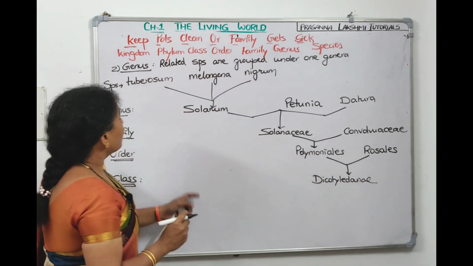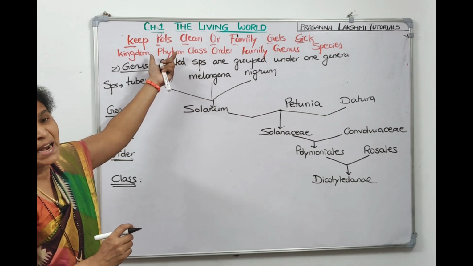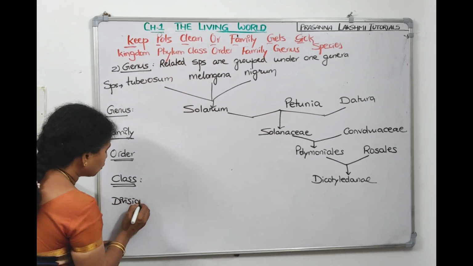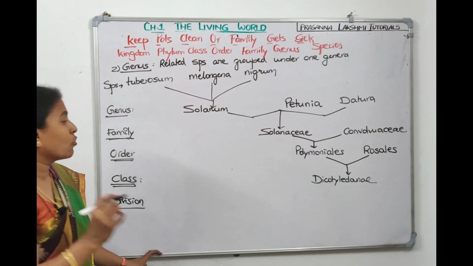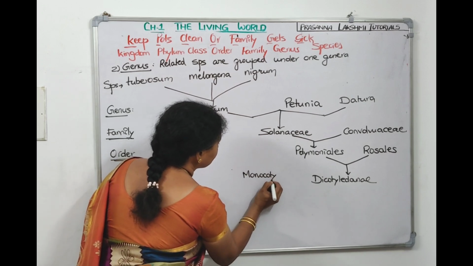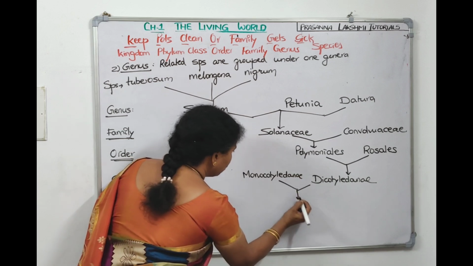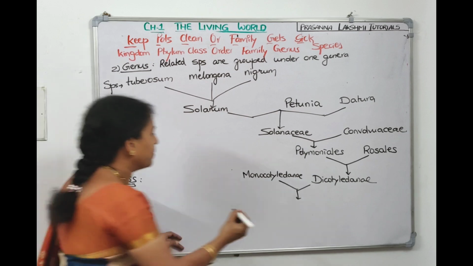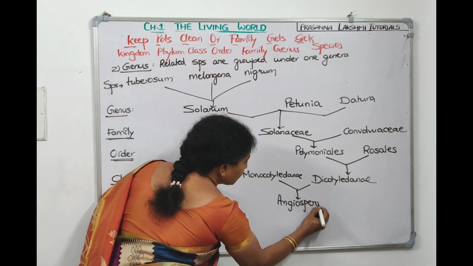So the class is Dicotyledonae, right? Now two classes will belong to one division. In plants it is division, in animals it is phylum. Now which division are they kept in? So one class is Dicotyledonae. One more class we have to take, it is Monocotyledonae. Dicotyledonae and Monocotyledonae. So two classes are kept under a division. The division is called Angiospermae.